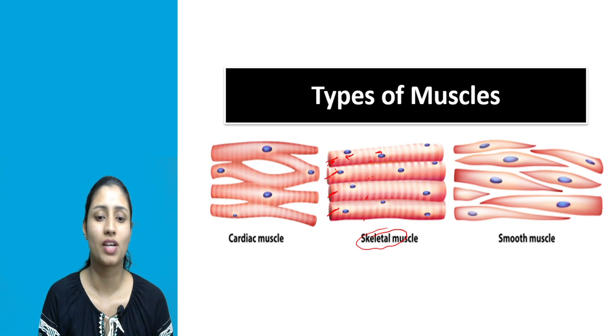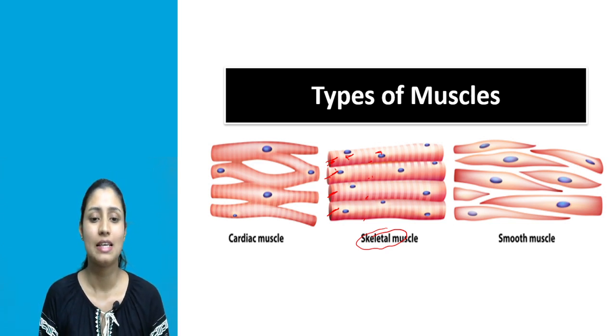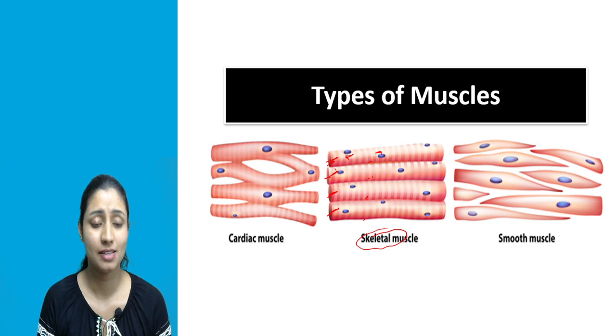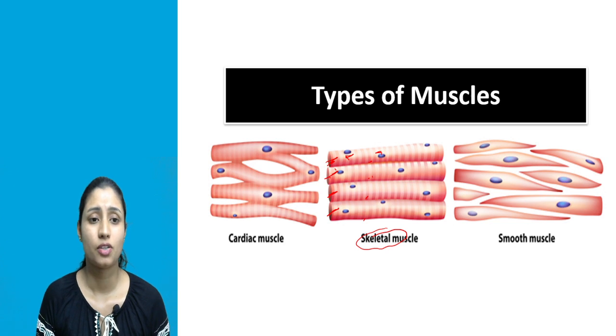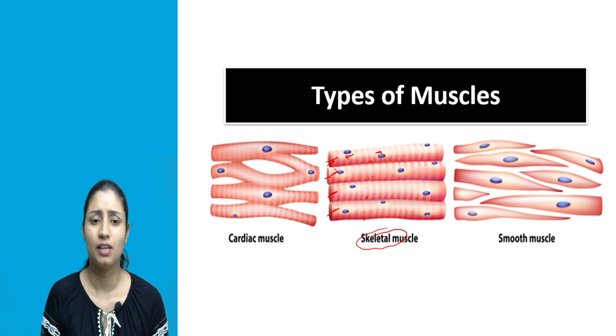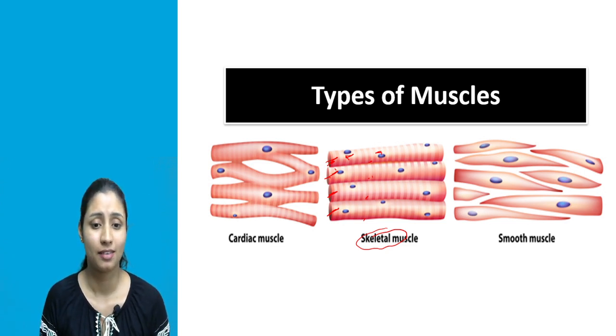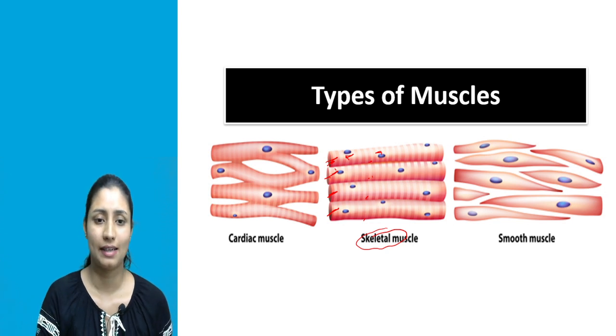And the last was the function of skeletal muscle. And the function is skeletal muscle cells or skeletal muscle control voluntary activities. And voluntary activities means the activities which you can perform according to your will. Okay, the activities you can control when to start or when to stop the activity. Such activities are known as voluntary activity or voluntary actions. For example, the movement of my hands or movement of my jaw or movement of my legs, it is voluntary activity. Such voluntary activities are controlled by skeletal muscle. So that was all about skeletal muscle.